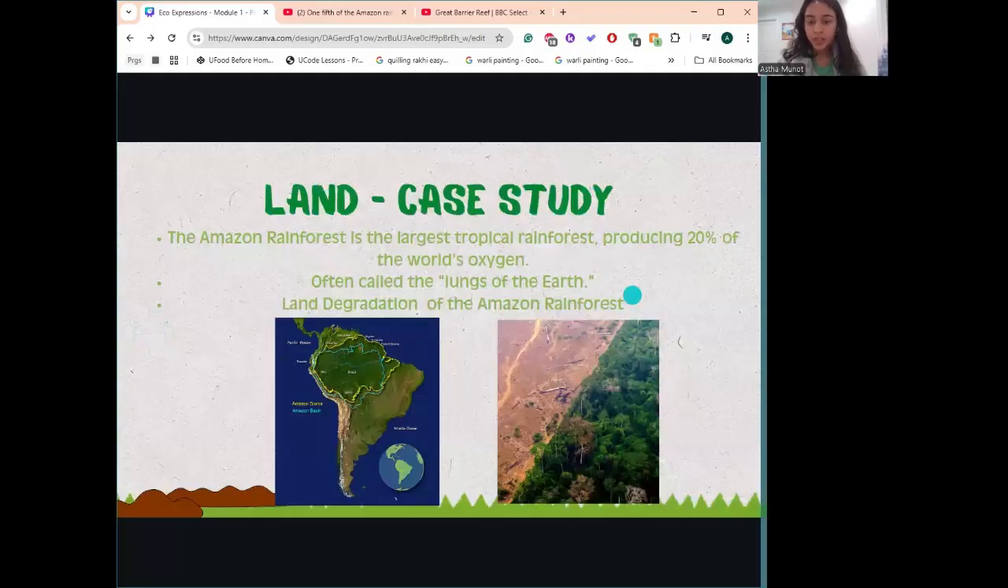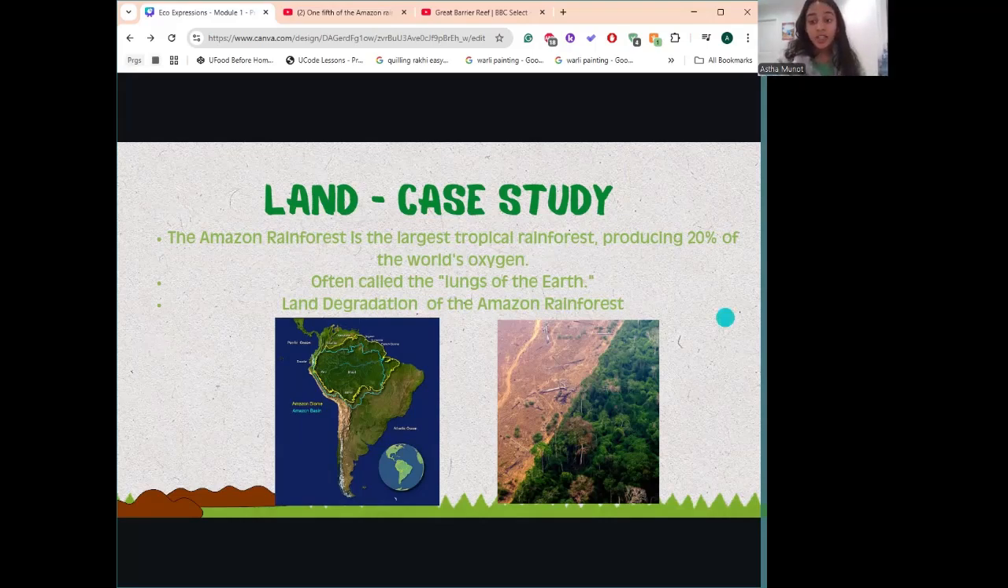So now we'll be going over the next case study, which revolves around land degradation. Land degradation occurs when soil loses its fertility due to deforestation, overfarming, and climate change. This can lead to desertification, meaning land that was once productive becomes dry and barren. One of the most urgent examples of land degradation is happening in the Amazon rainforest in South America.